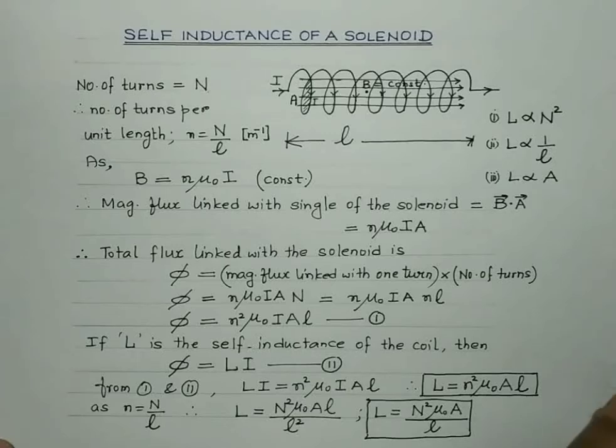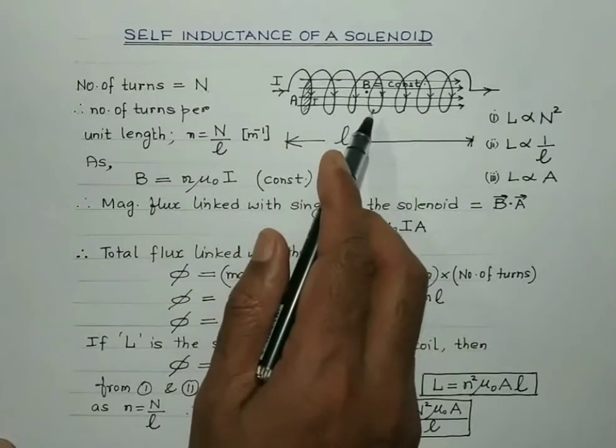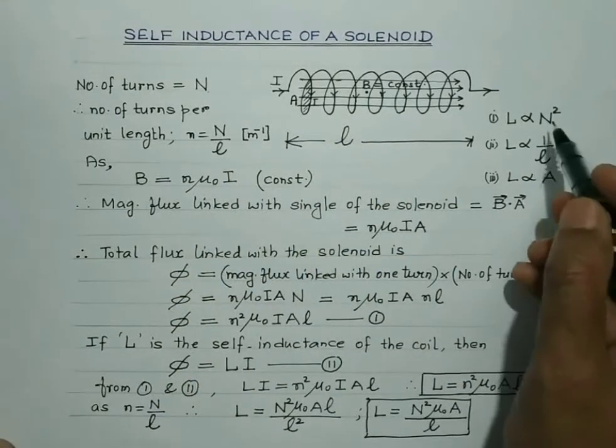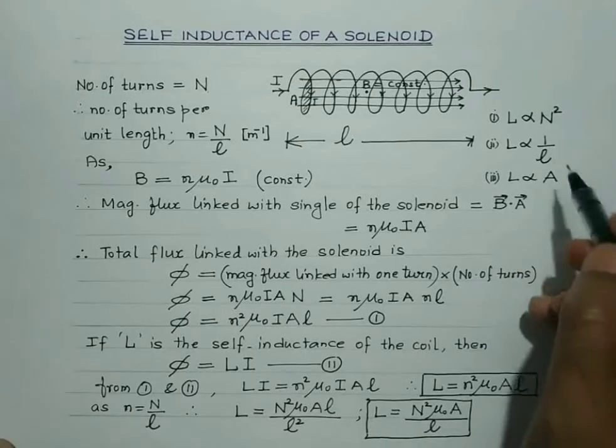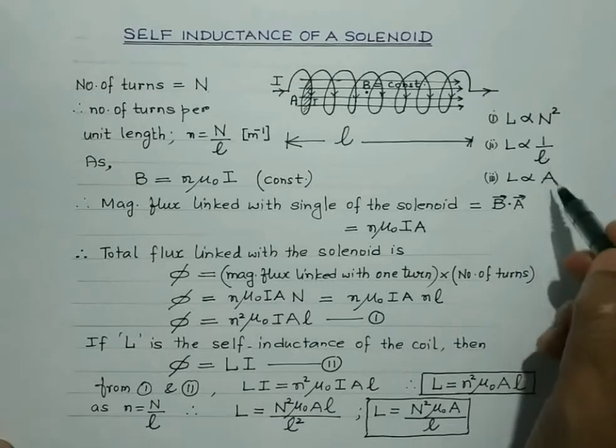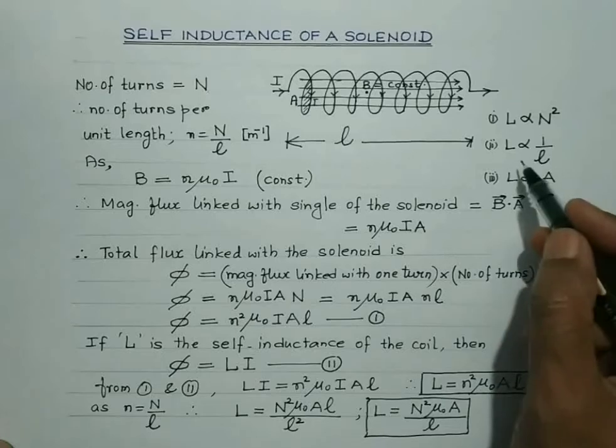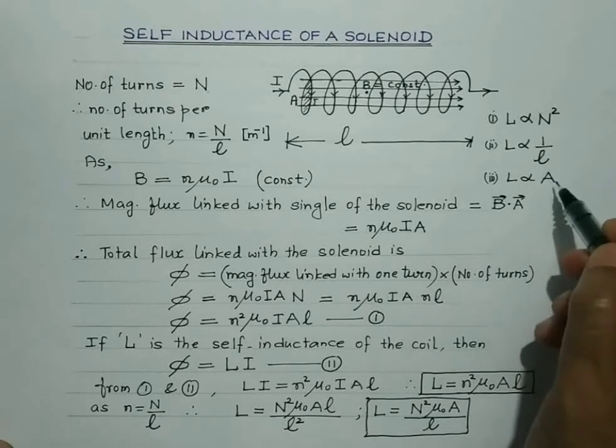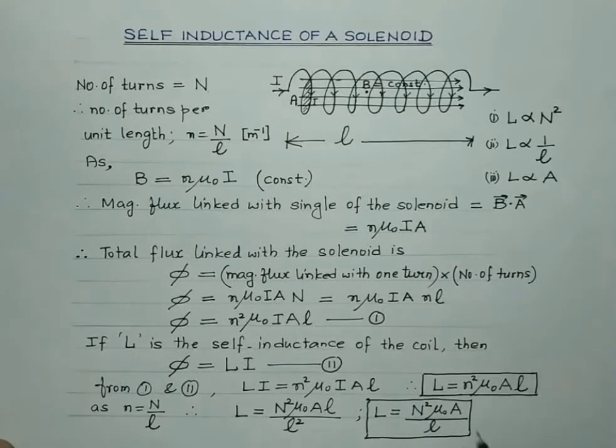So students, again I repeat, the self-inductance of a solenoid depends upon the number of turns. It depends upon the shape of the solenoid, that is, upon the length of the solenoid as well as the cross-sectional area, right? And it depends upon the nature of the material of the core, if any.